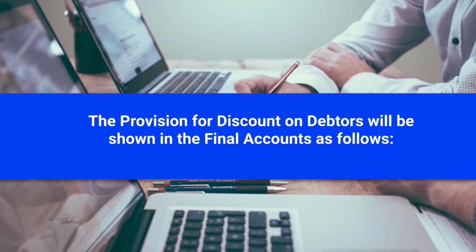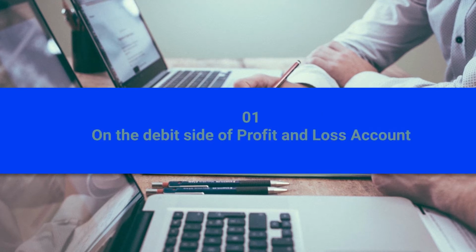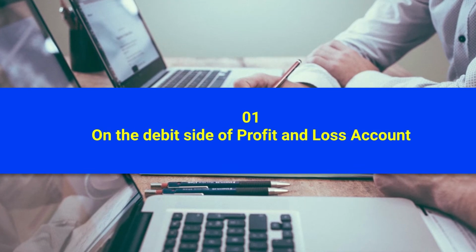The provision for discount on debtors will be shown in the final accounts as follows. First of all, on the debit side of profit and loss account, because discount on debtor is a loss for the business, and any loss and expenses will always be shown in the debit side of profit and loss account.